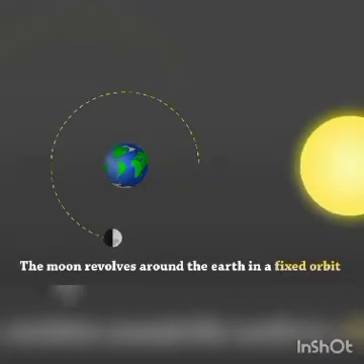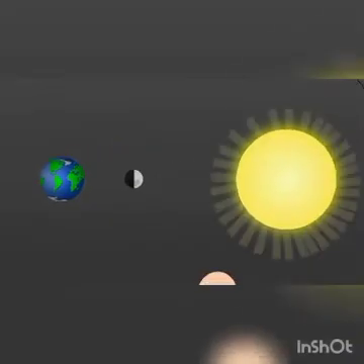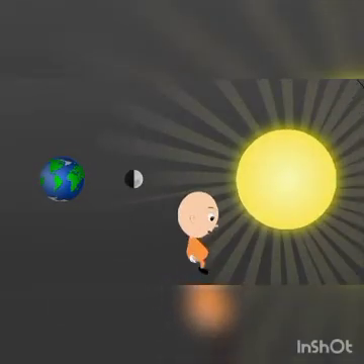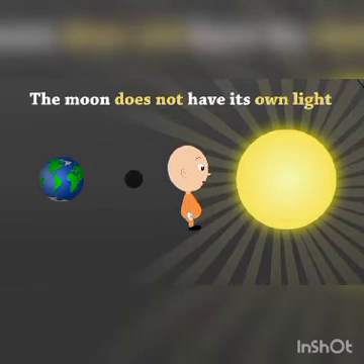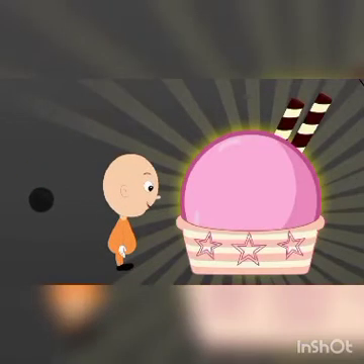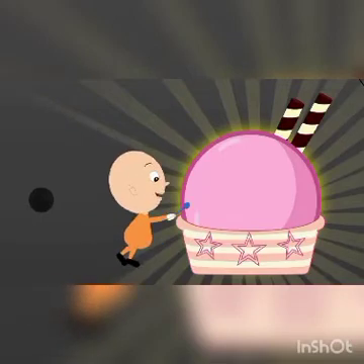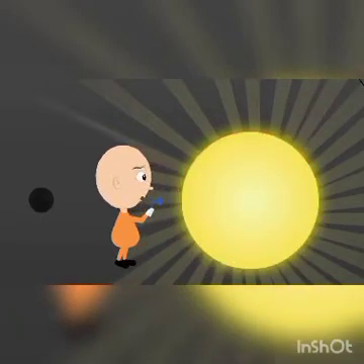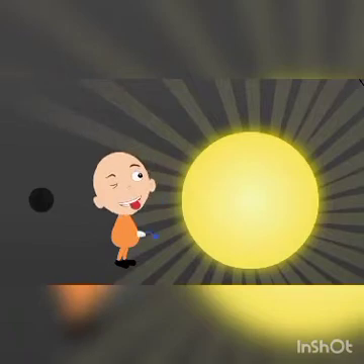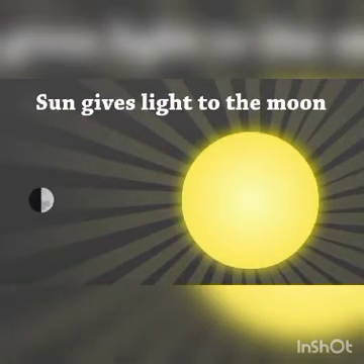The moon revolves around the Earth in a fixed orbit. The moon does not have its own light. The sun gives light to the moon.